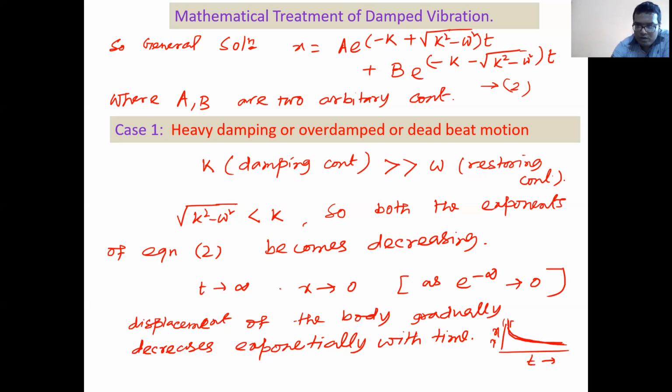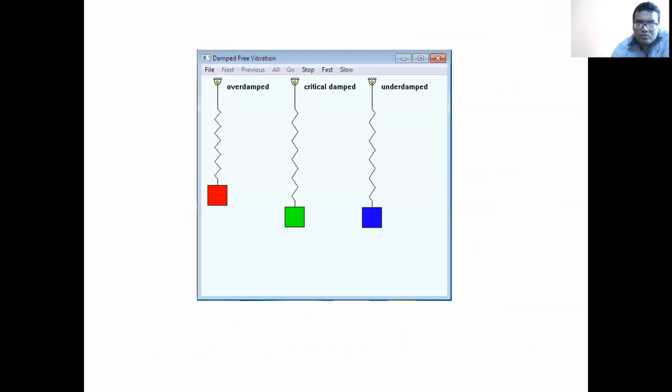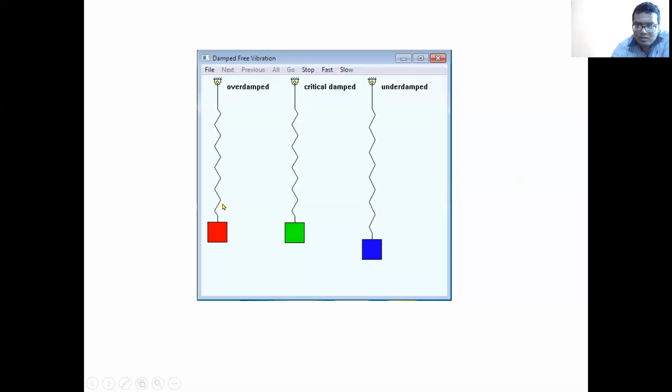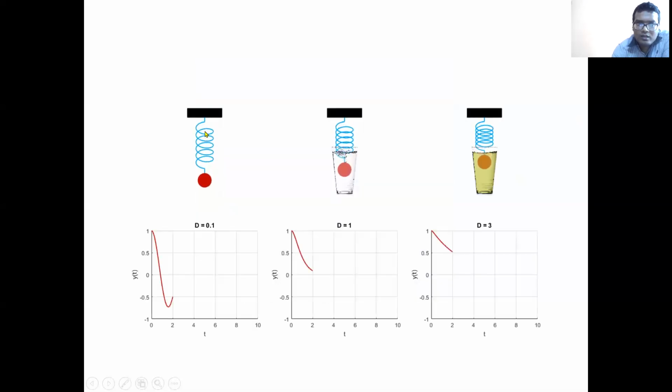So, let's take another example. So this is my overdamping. Suppose this is my oscillator, and if I put this in a viscous liquid, it will stop oscillating without any vibration. You see, its amplitude gradually decreases to 0 with time. So this is the case of overdamping.